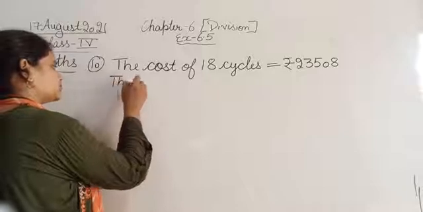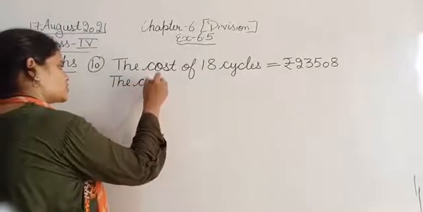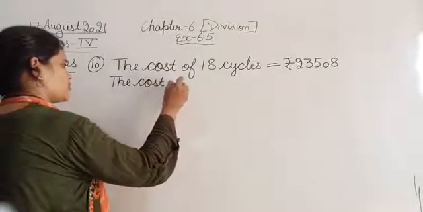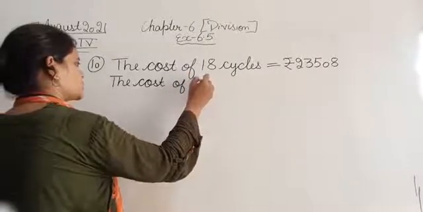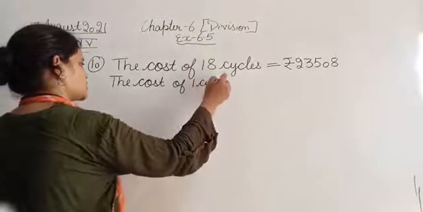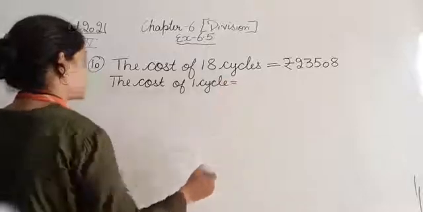The cost of one cycle. So that is what we need to find.